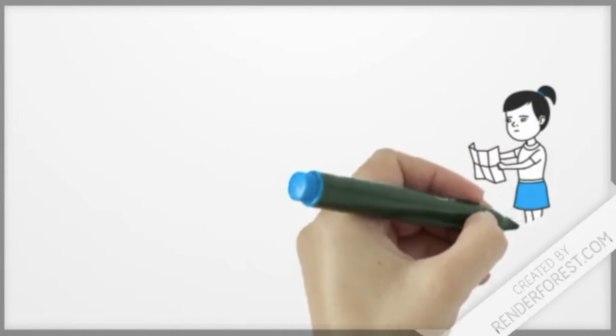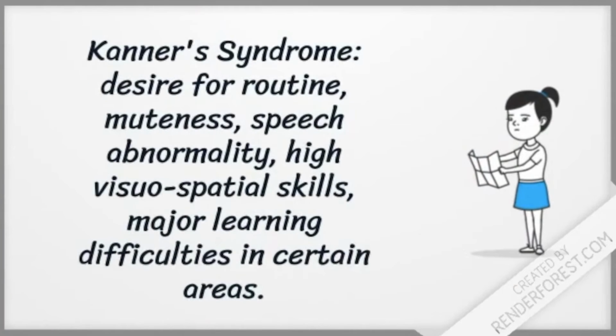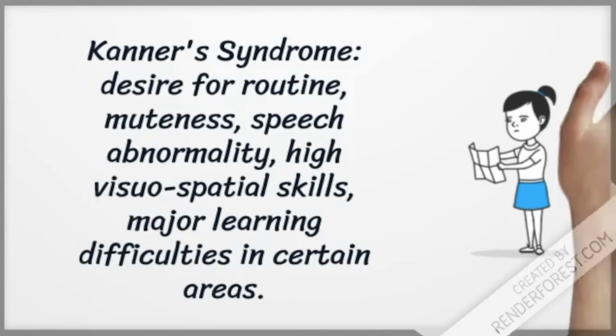Another form of autism is Kanner syndrome, also called classic autism. It is discovered in babies and it entails a desire for sameness and routine. Many characteristics of those with Kanner syndrome include muteness, speech abnormality, high visuospatial skills, and major learning difficulties in certain